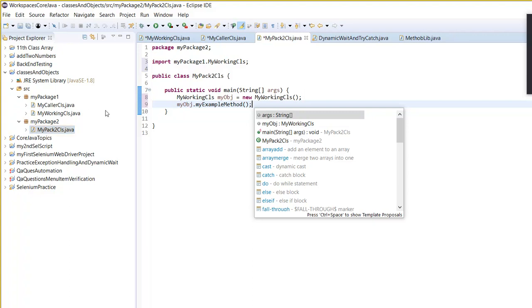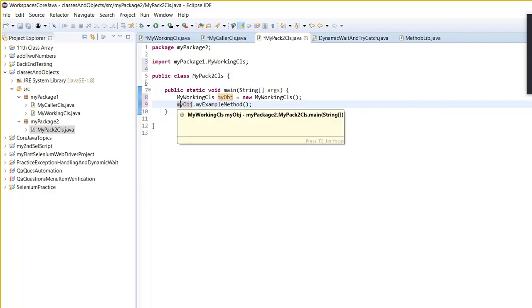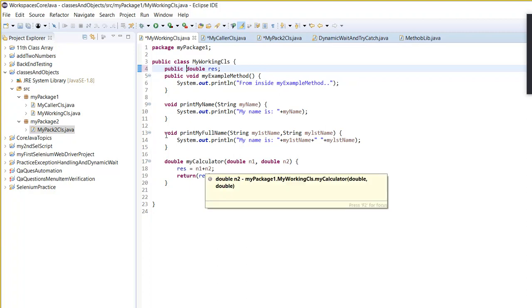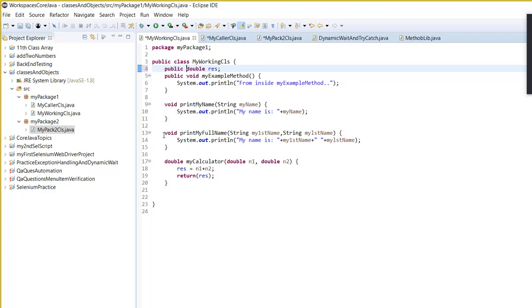Okay, now if we want to go back to our discussion, as you can see here, I am taking two double values in this method, and then I am only doing plus.